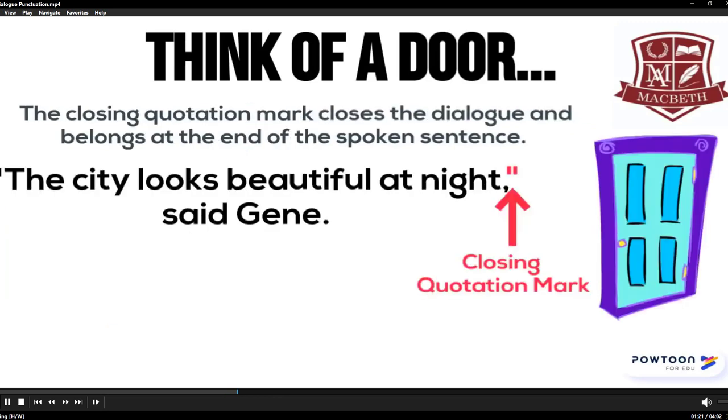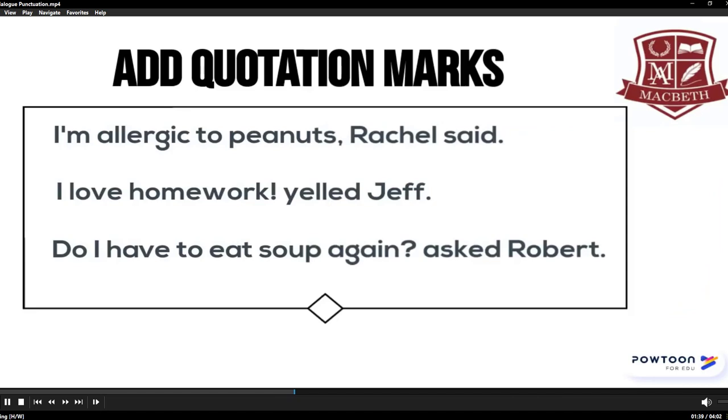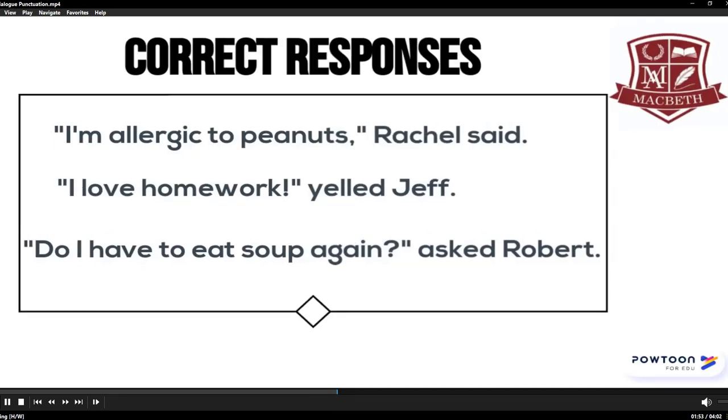The closing quotation mark closes the sentence and lets the reader know that the spoken sentence is complete. In the sentence below, "The city looks beautiful at night," said Jean. The closing quotation mark goes after "night," the final word that Jean says. Now it's your turn. Pause the video and add quotation marks before and after the following character dialogue sentences. Here are the correct responses.